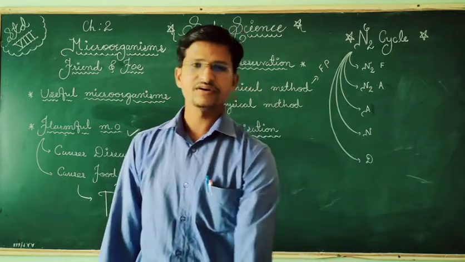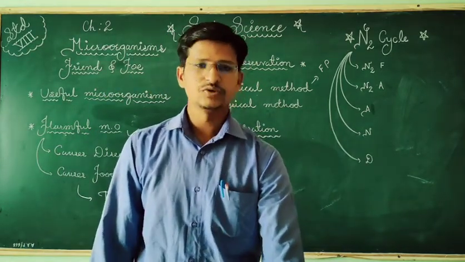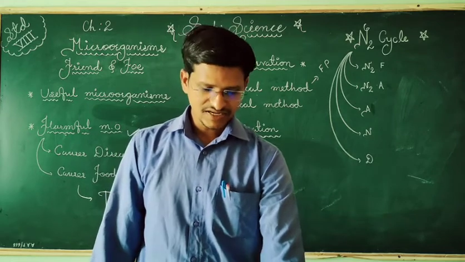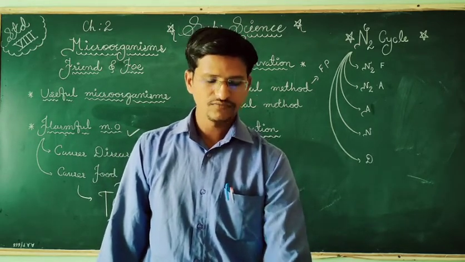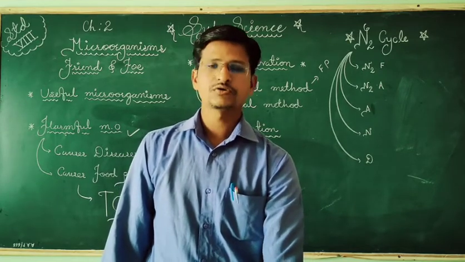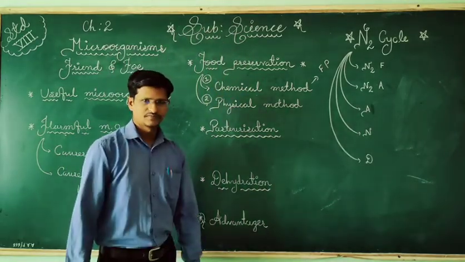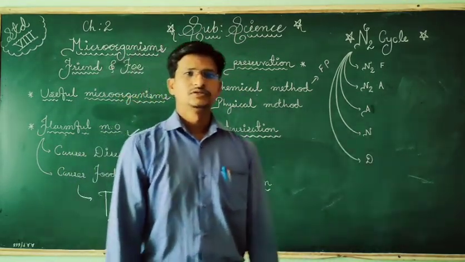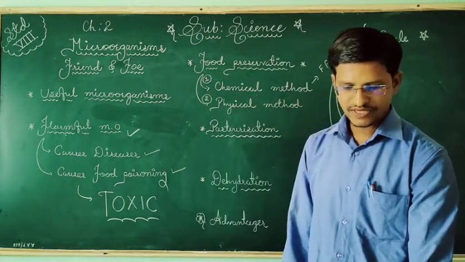We use different chemicals, like those underlined: sodium benzoate, citric acid, potassium metabisulfite. These are the common food preservatives. When we use these, the microorganism growth stops, so they are not able to spoil the food. That's why we use this type of chemical method.